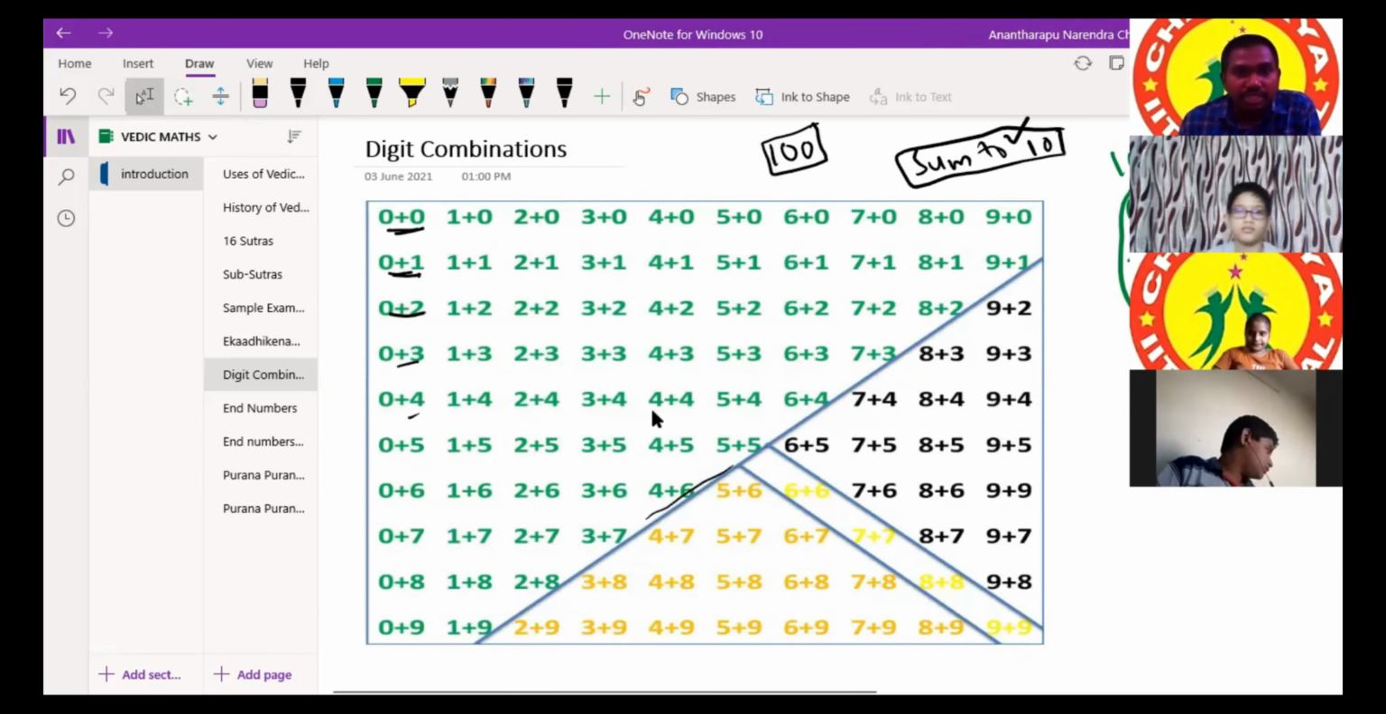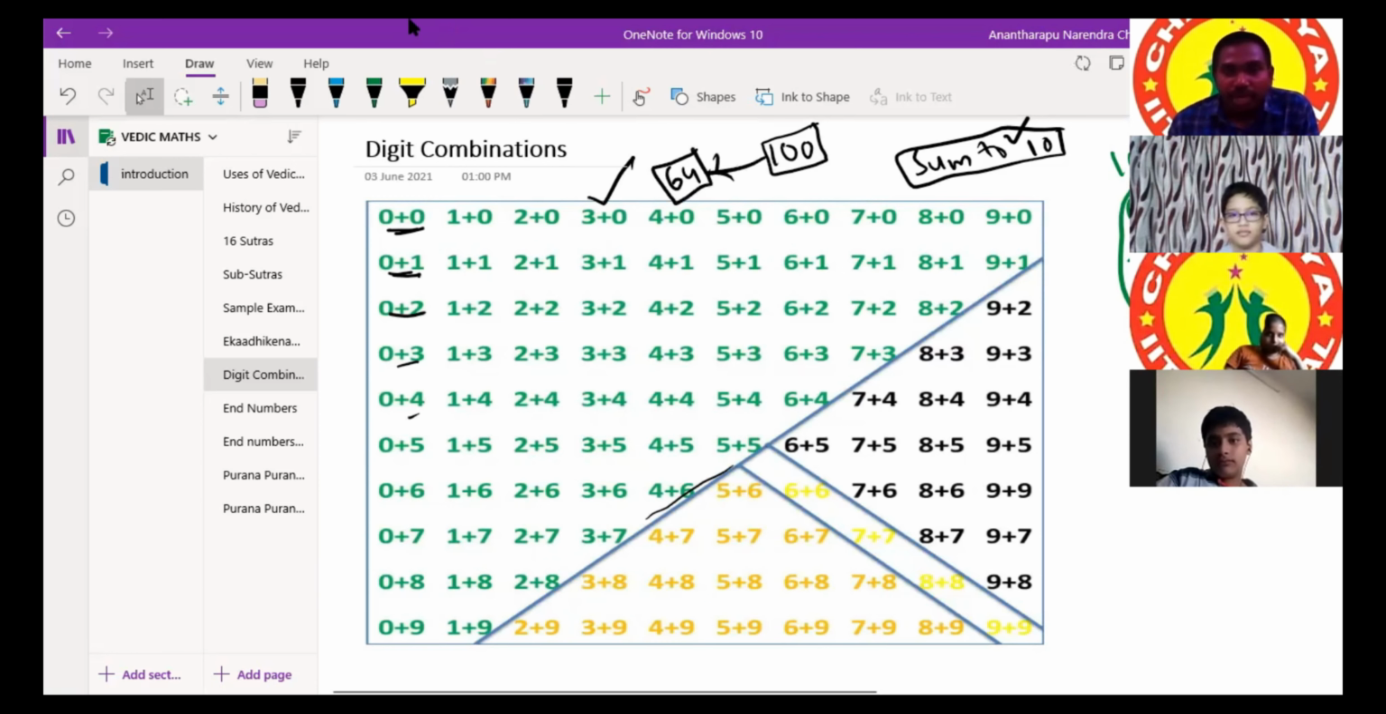Just check once, yes or no? Yes, sir. All of these are very easy, and sums up to 10 are also easy. How many numbers are there here? All the green color numbers: there are 64 numbers. Out of 100 numbers, 64 numbers are easy for us.